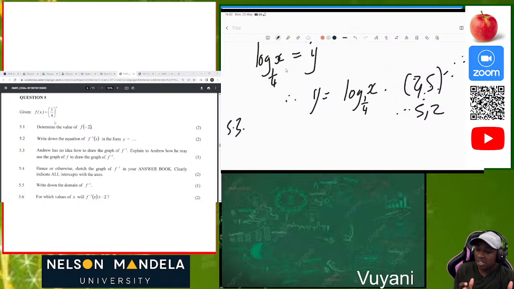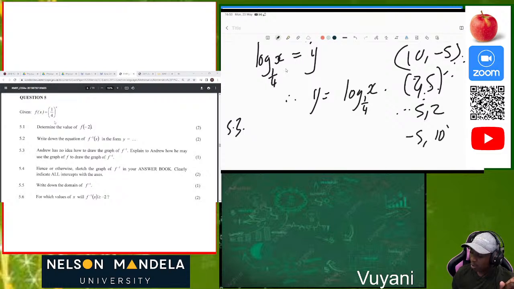So if the original function has the coordinates (2, 5), it has been reflected along the line y equals x. So now the mirror of the original function will be the inverse. Now you just swap the coordinates. So if it was (10, -5), now the inverse function will have (-5, 10). So it's just like that.